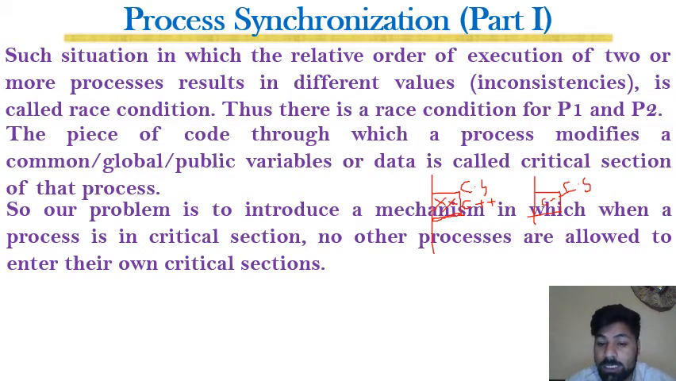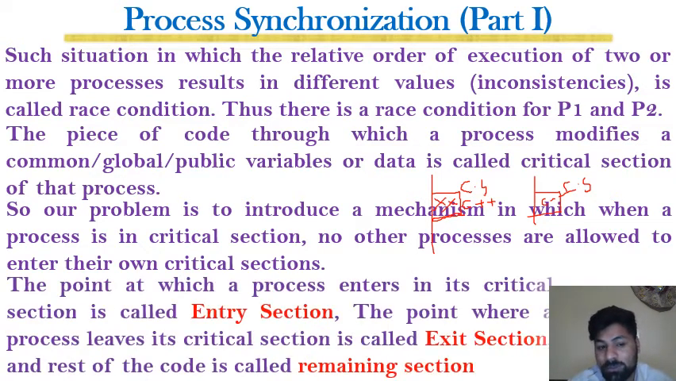So our problem is to introduce a mechanism in which when a process is in the critical section, no other processes are allowed to enter their own critical section. In order to avoid these inconsistencies in the result, we will have to make sure that at a time only one process is in the critical section, and for that we should introduce a mechanism in which once a process is in the critical section, no other processes should be allowed to enter their own critical section. So at most one process at a time must be in the critical section. This is what we want to introduce.